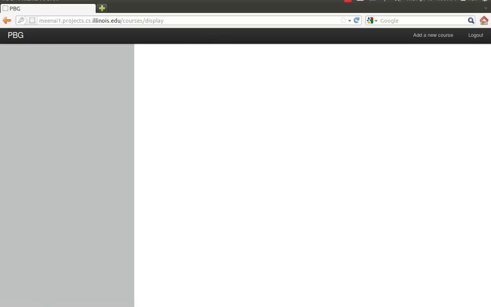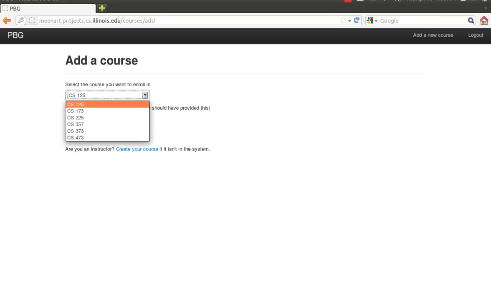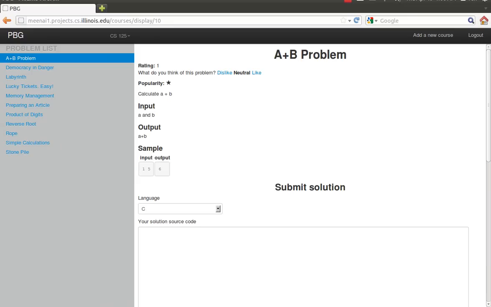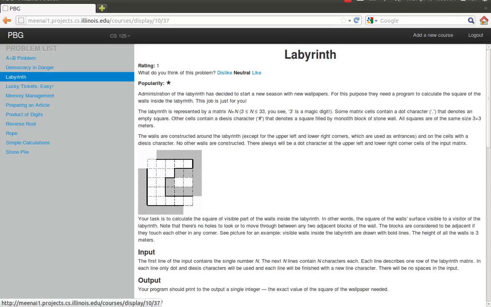Now I'm going to try and add a new course. Here we get a drop-down menu of all the courses in our database, and I'm going to enter the access code for that course, which is the same as the course name as we've set it up. So I'm going to enroll in that course. Now what we see is a menu for the different courses I'm enrolled in, and the different problems in that course.